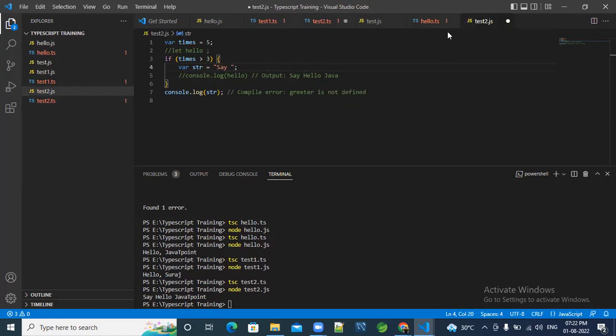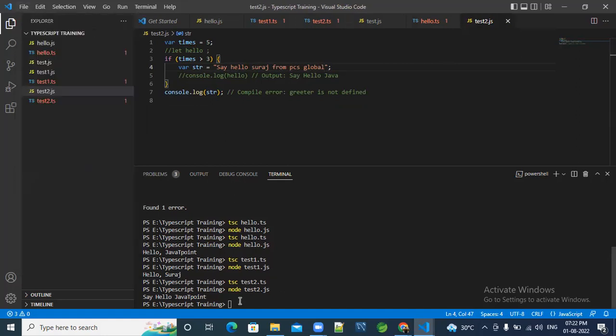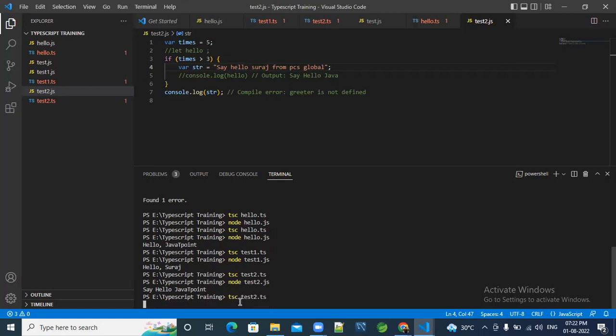Hello Suraj from PCS Global. Now I have to save. Then the output will come here. Then I have to run once again tsc test2.ts and node